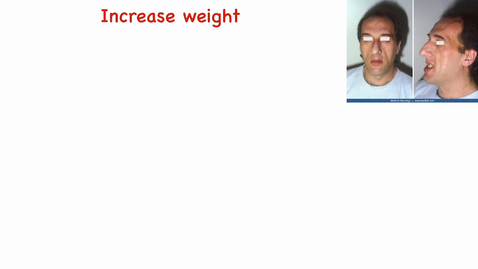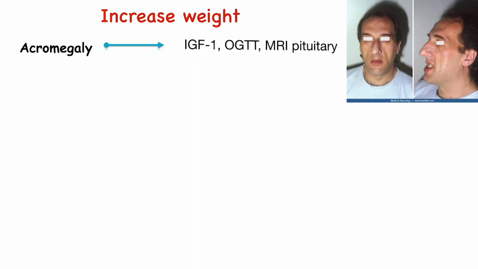I suspect this patient has acromegaly. So if I see this patient with hypertension, what will I do? I will do insulin-like growth factor 1, oral glucose tolerance test and measuring growth hormone, and MRI pituitary to exclude pituitary adenoma. All right, this is the first patient.